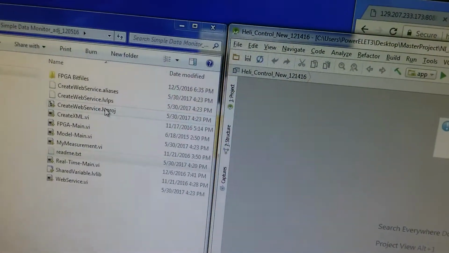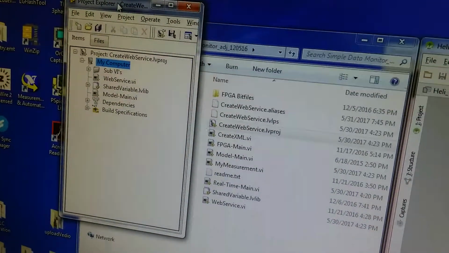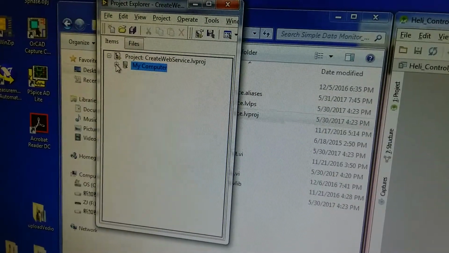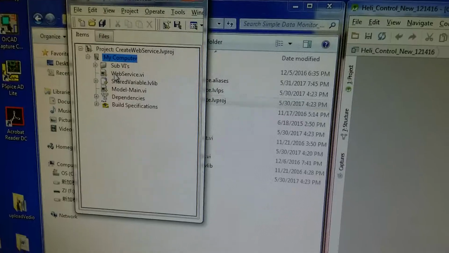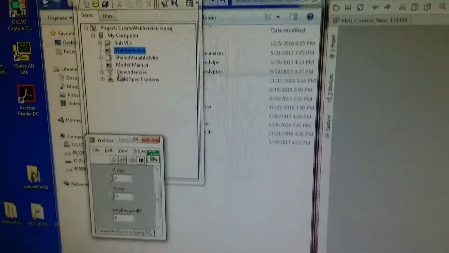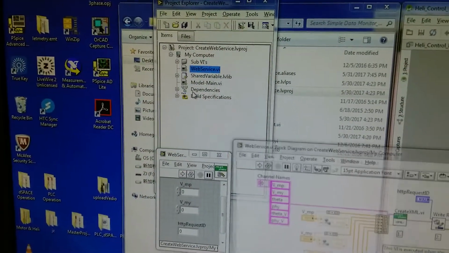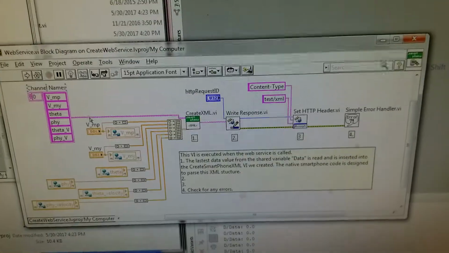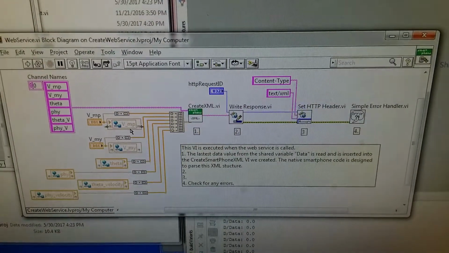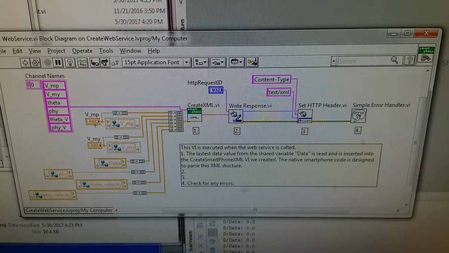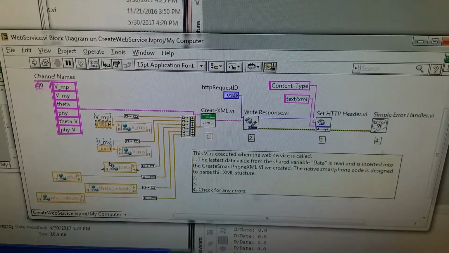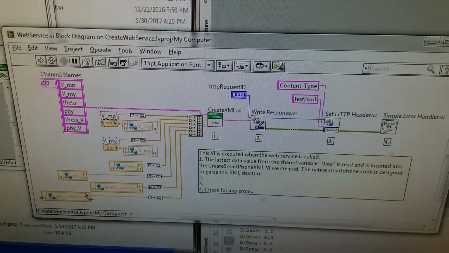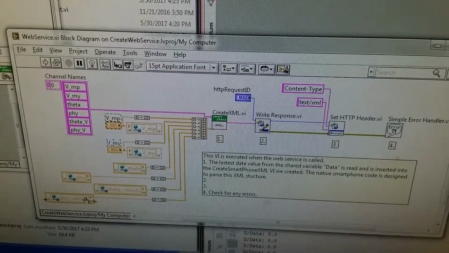Let's open this project. We can see in this project we only have a computer and no real-time controller. And also we have a web service. In this web service, we will post 6 different values. That is the control signal, VMP, VMY, and the 4 states of the helicopter: theta, phi, theta velocity, and phi velocity.